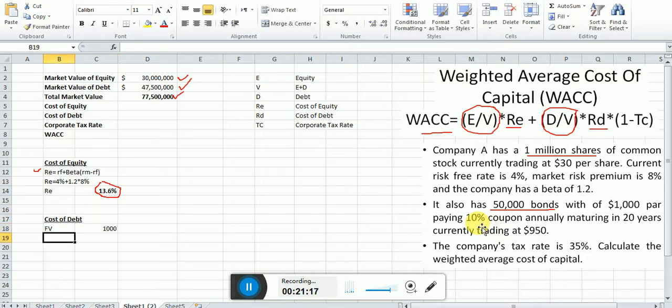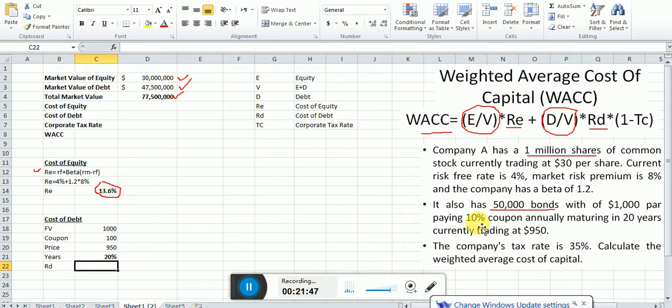And we have the coupon, which is 10%. 10% of 1000 is equal to $100, and we have the market value or the price of the bond, that is $950, right? And we have years. How many years? You can say 20 years. This data we found, and we need to know about RD, the cost of debt, dear students.